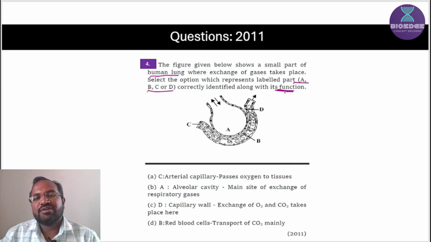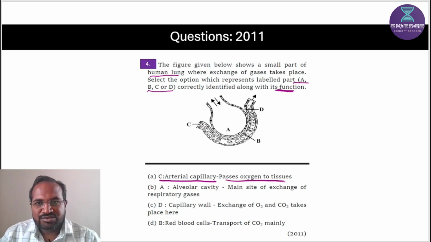You should identify these parts along with the functions. First option is C, arterial capillaries. This is the pulmonary capillary, correct. Then it passes oxygen to tissue? So it does not pass oxygen to tissue, it passes oxygen to lungs. This is the alveoli. That's why the first option is the wrong option.